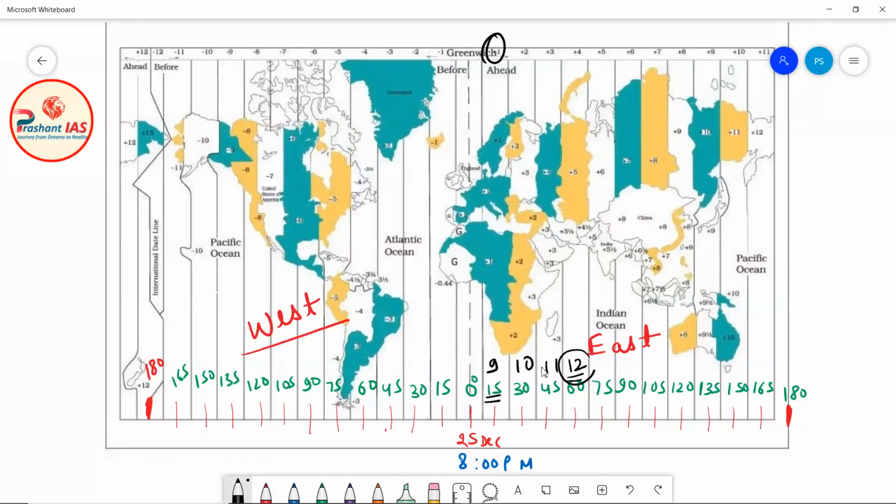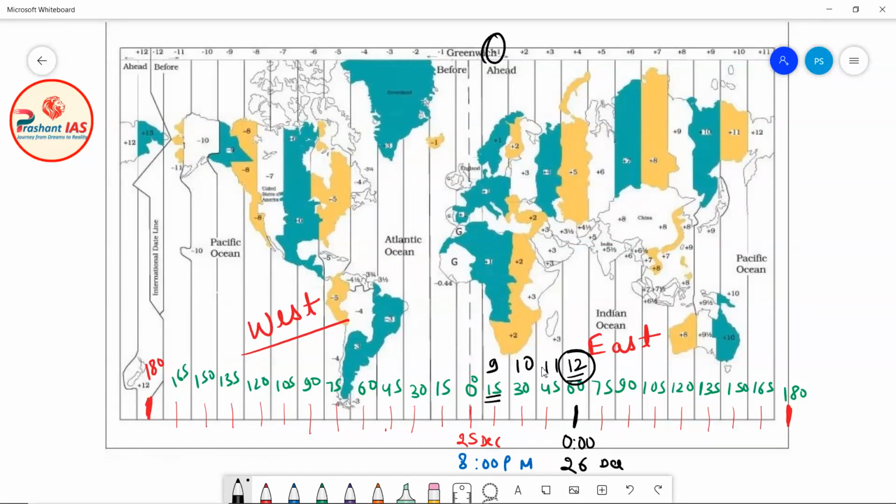And 12 o'clock means that from here the next day has started. So the time at 60 degree east meridian of longitude is 12 o'clock, or in standard time 0:00 or 0 hours, and the date is 26th of December.